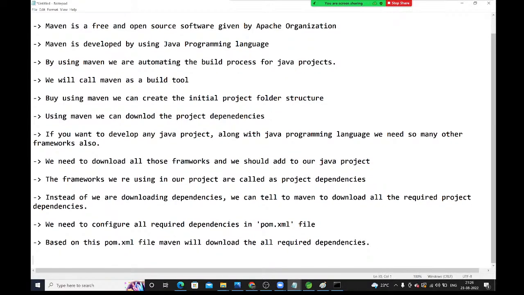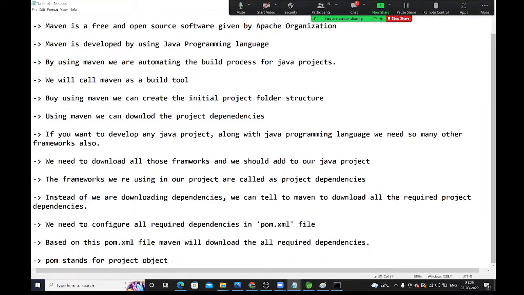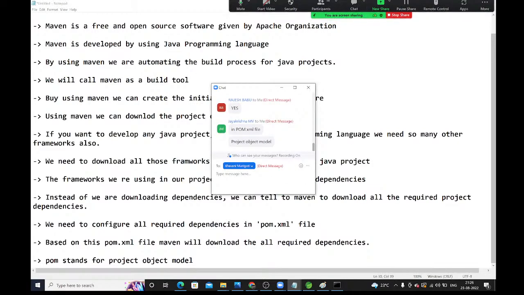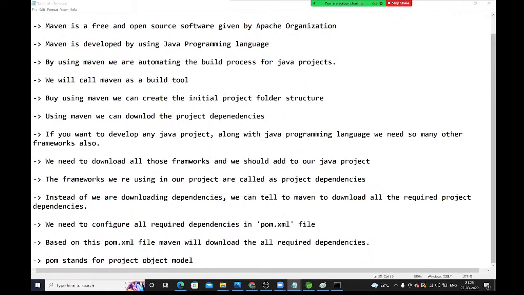Right? Here, what is POM, guys? What does POM stand for? Anyone, any idea? Project Object Model. POM stands for Project Object Model. Very good. POM stands for Project Object Model.